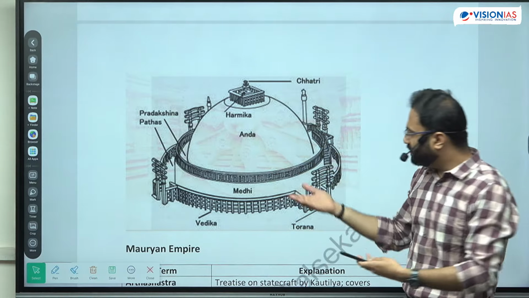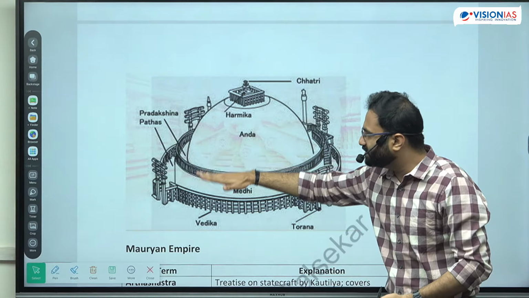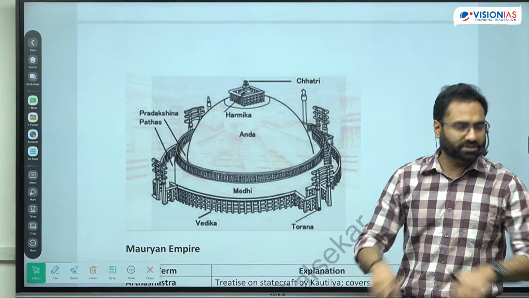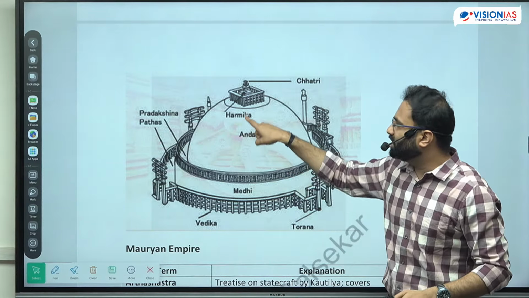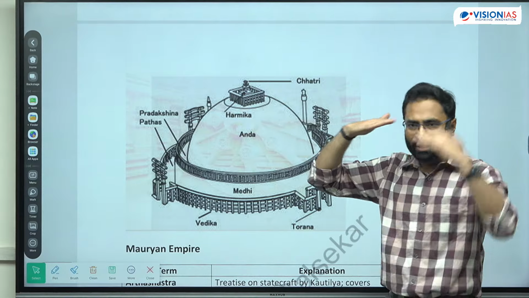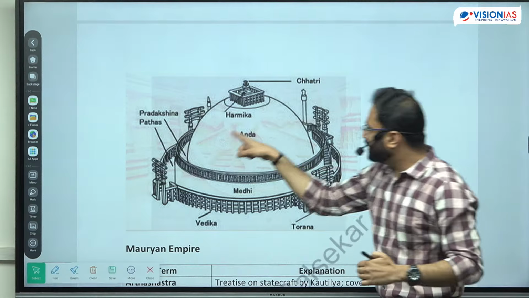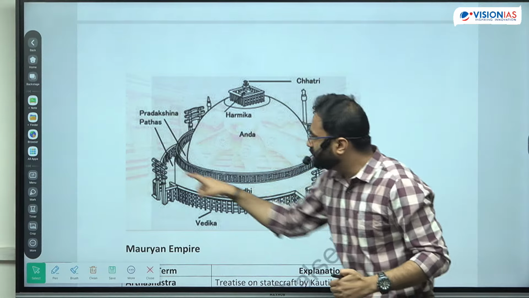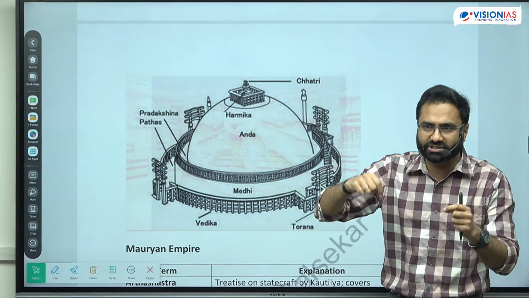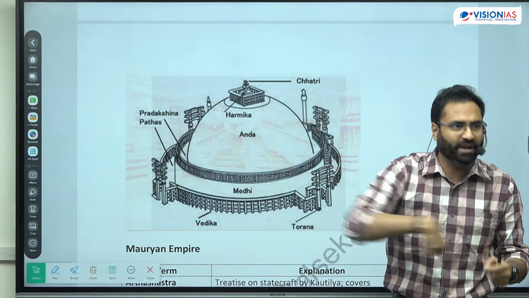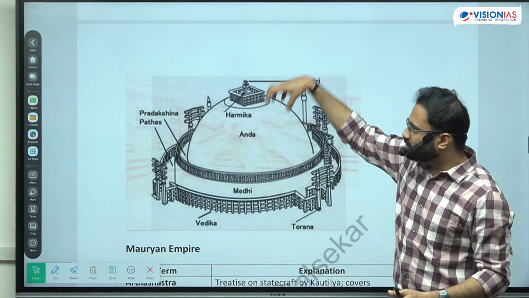So if we divide this particular stupa, till Medhi and Pradakshina path, this is the feet or the throne of Buddha. This is the body of Buddha till the Harmika. Harmika and above represents the crown or the head of Buddha. So anda represents the body. This Pradakshina path represents the circumambulation, like there is a sun and then the planets move around the sun. Like this you move in circumambulation around the cosmic center.